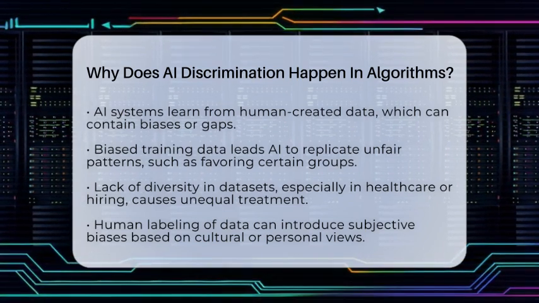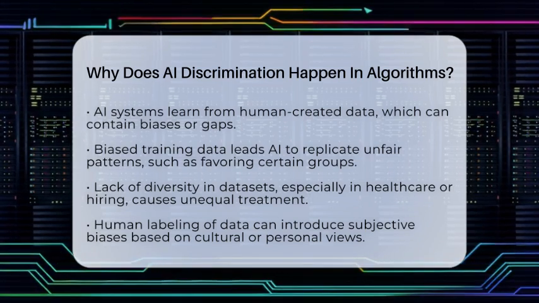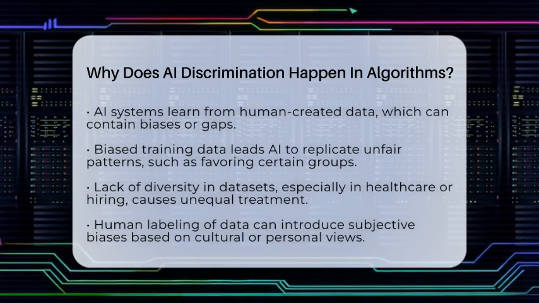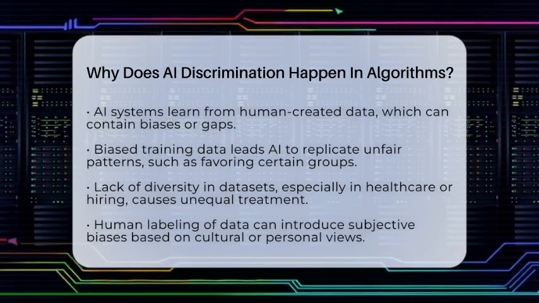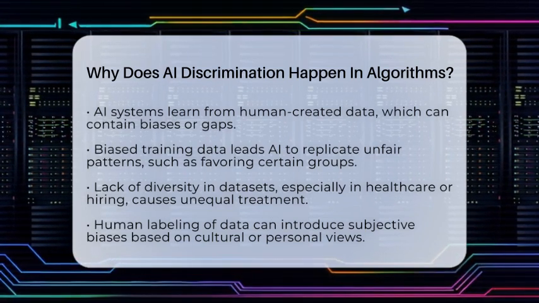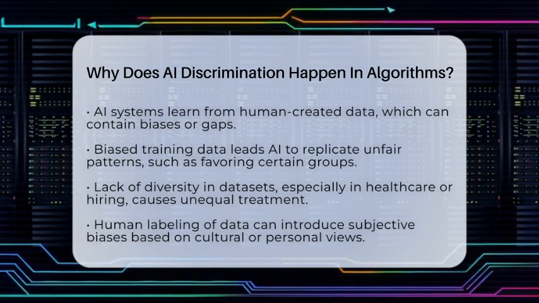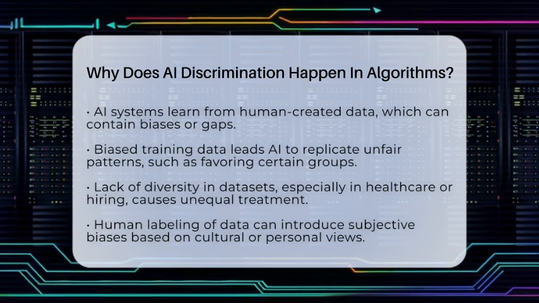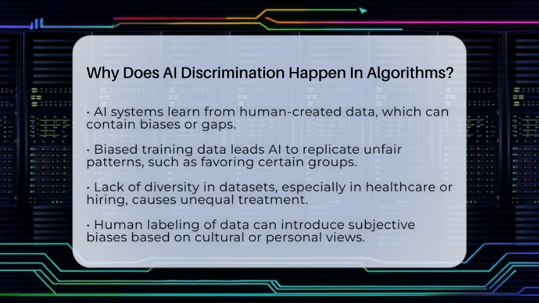For example, if a hiring AI is trained mostly on resumes from men, it might unfairly favor male candidates. One big reason is flawed training data. When datasets lack diversity or reflected past inequalities, AI inherits those unfair patterns. If a healthcare algorithm mostly uses data from one racial group, it might not work well for others. That means some groups could get worse treatment just because of biased data.